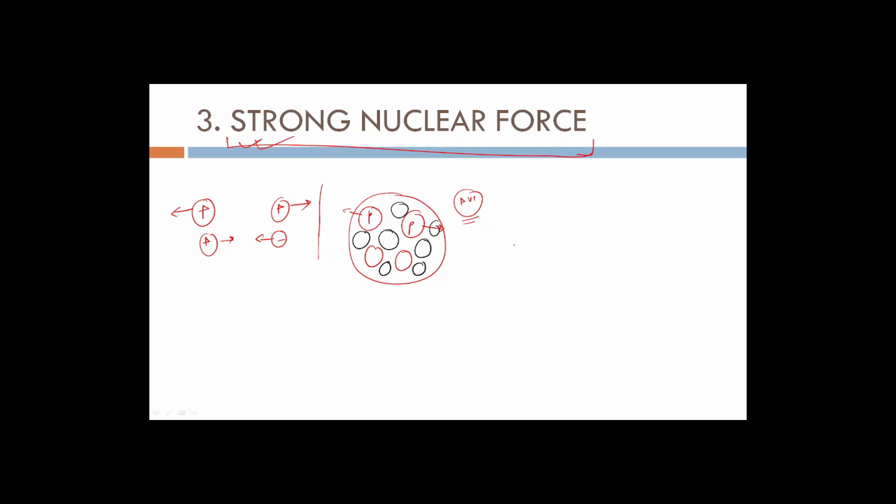Now if you recall, at the start of our session, I gave you an example of an orange. I said that an orange or any matter stays intact because of forces. How did I say that? Because oranges are made up of molecules and atoms. Inside the atom there are protons and neutrons. So the protons and neutrons inside an orange are bonded together by this strong nuclear force. Because of this force, the orange remains intact in its original position.